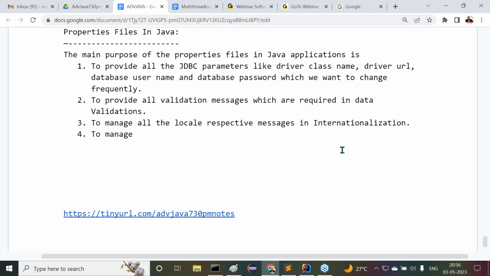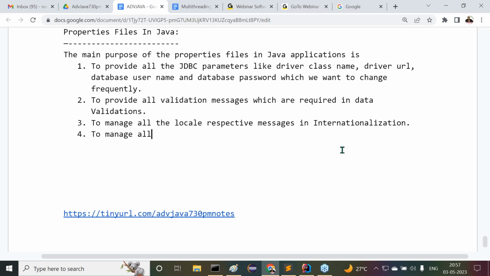Like this, how many exceptional situations are available? In an enterprise application, many more exceptional situations will come. But for each and every exceptional situation, some exception message is required or not? Where are we going to manage all these exception messages in our program? There we have to use properties files. Understand my point? Data validations are different, exception messages are different.